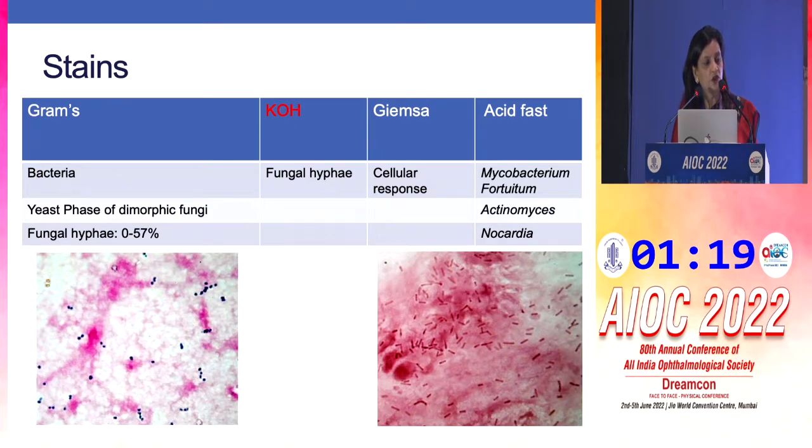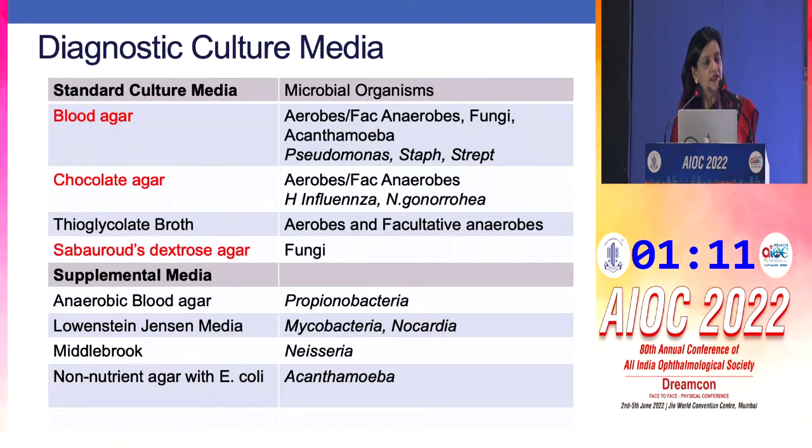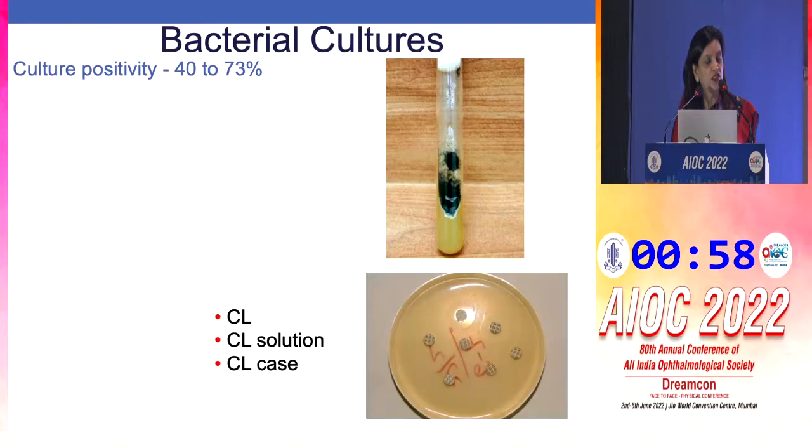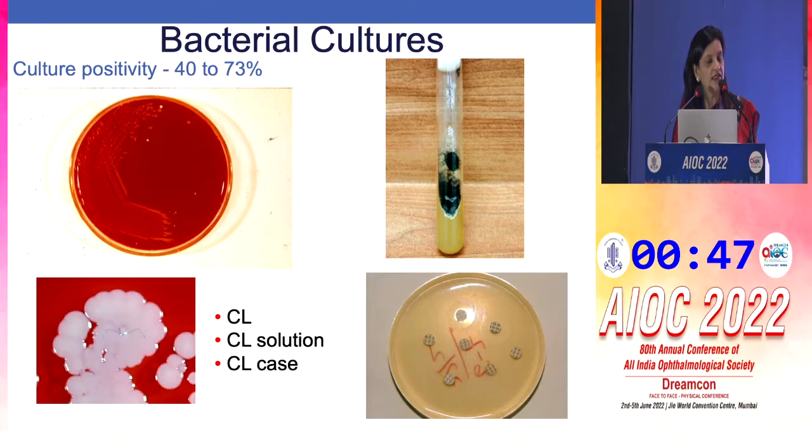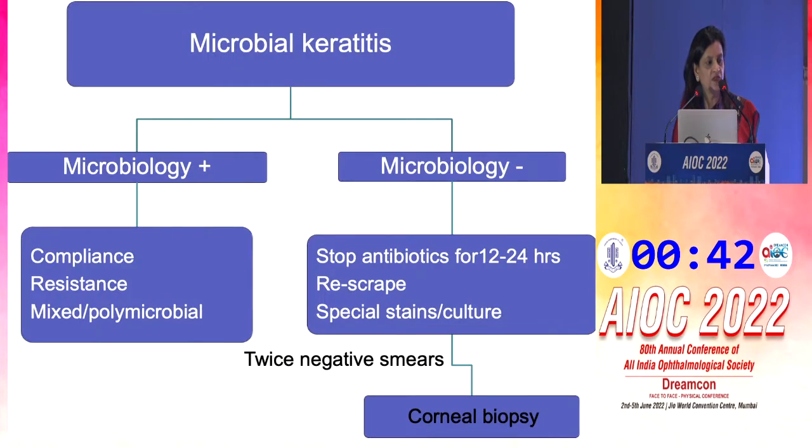And Gram stain has to be done in all the cases, and acid fast is for MAN. MAN means Mycobacteria, actinomyces, and Nocardia. One does culture on blood agar, chocolate agar, and Sabouraud's dextrose agar, and supplemental media may be required, LJ media for Mycobacteria and Nocardia, and for Acanthamoeba, non-nutrient agar with E. coli. Now, everything that is related to the microbial keratitis goes for culture, whether it is a suture or it is contact lens solution, contact lens case, and the positivity rate for bacterial cultures varies anything between 40 to 73%.